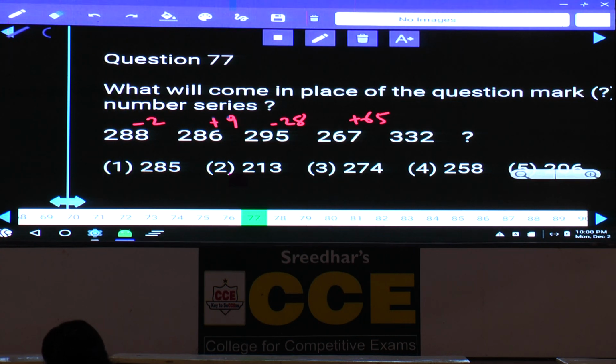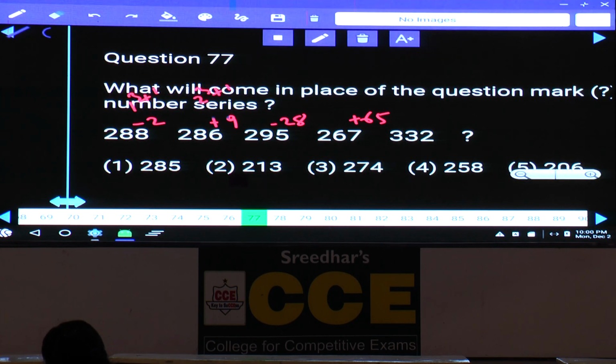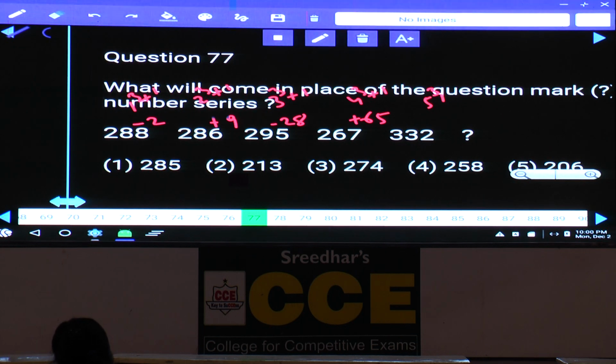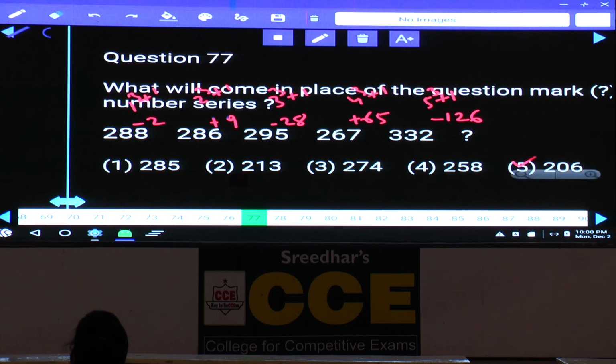Now 2 can be written as 1 cube plus 1, and 9 can be written as 2 cube plus 1. 28 can be written as 3 cube plus 1, and 65 can be written as 4 cube plus 1. The next one is 5 cube plus 1. What is 5 cube plus 1? 125 plus 1 is 126. Now 126 should be added or subtracted? Subtracted, because it alternates between addition and subtraction, so minus 126. Now 12 minus 6 is 6. Among the given choices, 6 at the last place is given only in choice 5. 77, choice 5. The difference between the numbers can be expressed as n cube plus n.